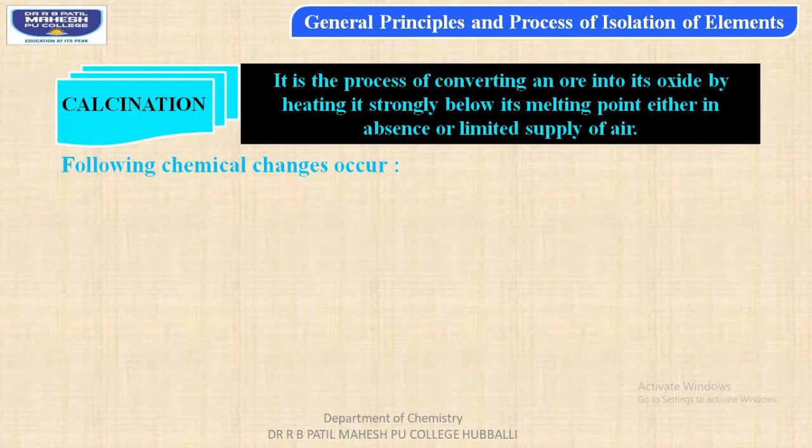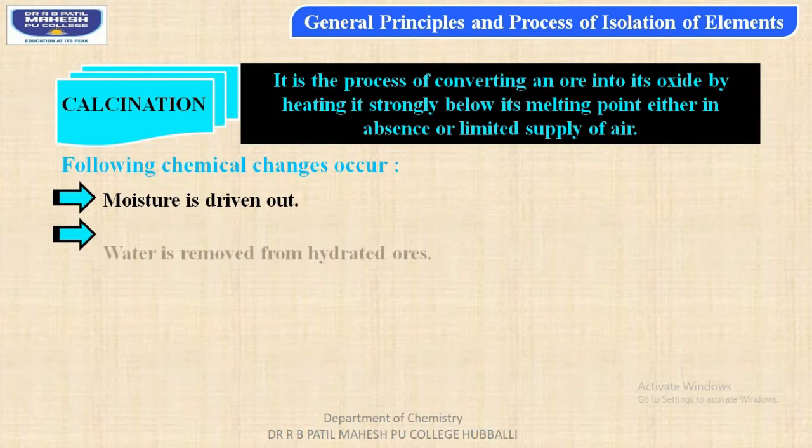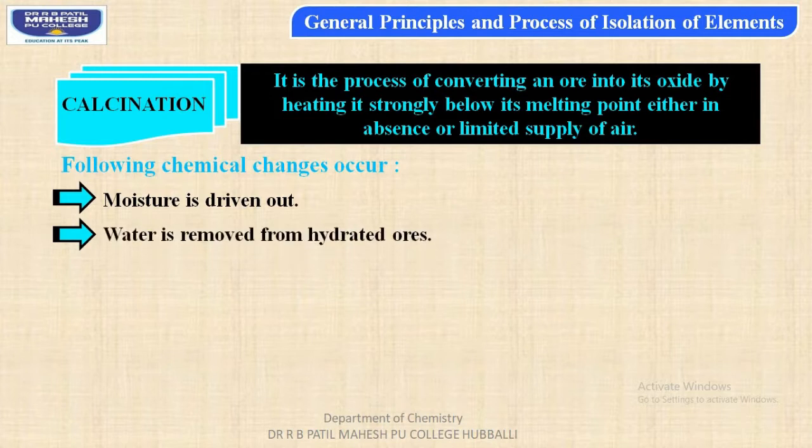The first point, students: moisture present in the metallic ores can very easily be removed. The second point: water content is removed from the hydrated ores.